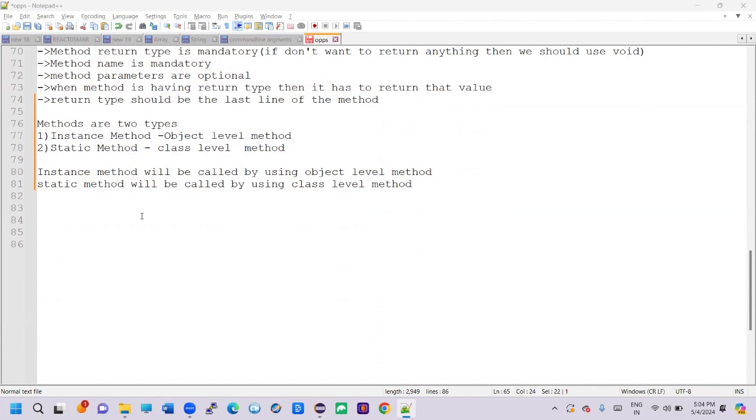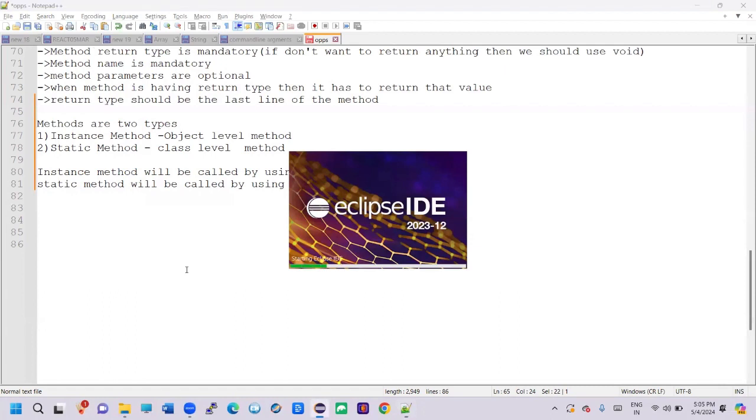When we want to call the instance method, we need to create the object. With the help of the object only, we can call the instance method. What is the static method? With the help of the class only, we can call the static method. Now let's see how to call the instance method and what the types of methods are. We can see in Eclipse how to use it.